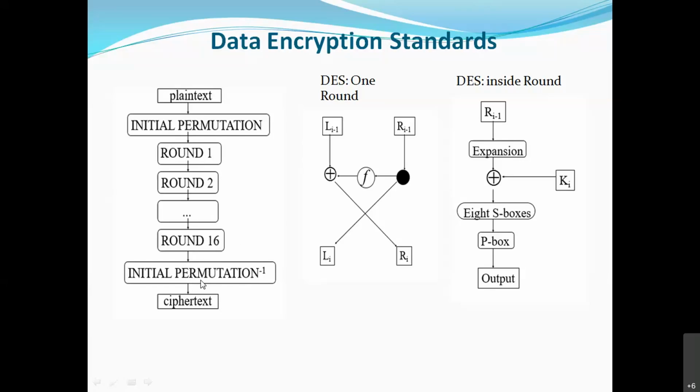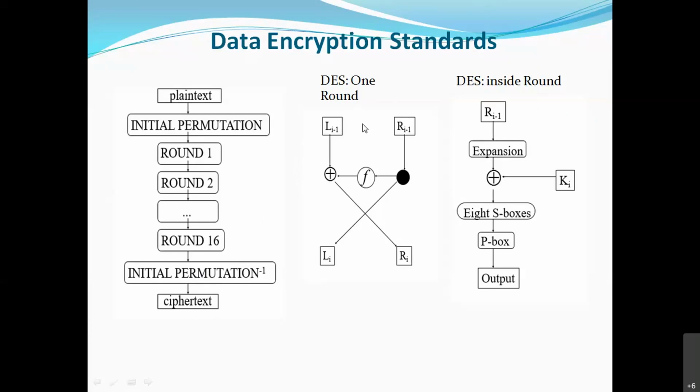After that, the final permutation is done, mixing again, and the ciphertext is generated. So this algorithm is that difficult. If the hacker doesn't know the algorithm and key, it is totally difficult to get the plain text from the ciphertext. Are you getting me? Because of all these permutations and substitutions, DES is difficult to crack.